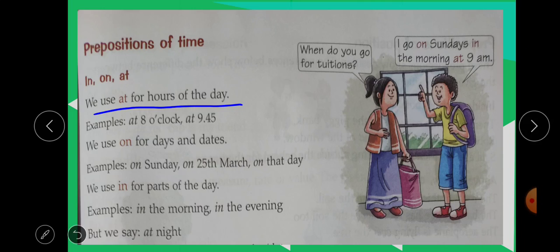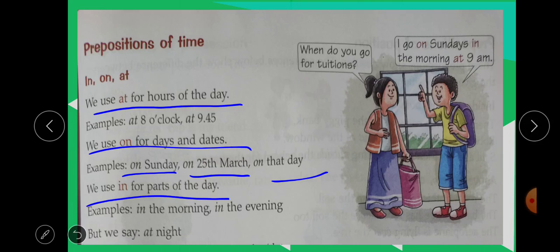We use on for days and dates. To mention a day and to mention a date, we use on. For example, on Sunday is a day, and on 25th March is a date. On that day means a particular day is not given, but you are just recalling that day, so that time also we use on.